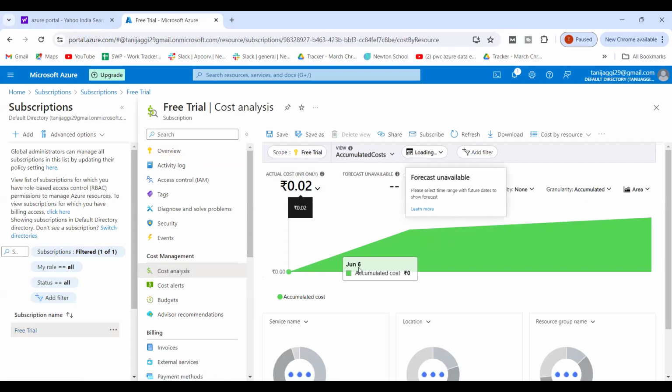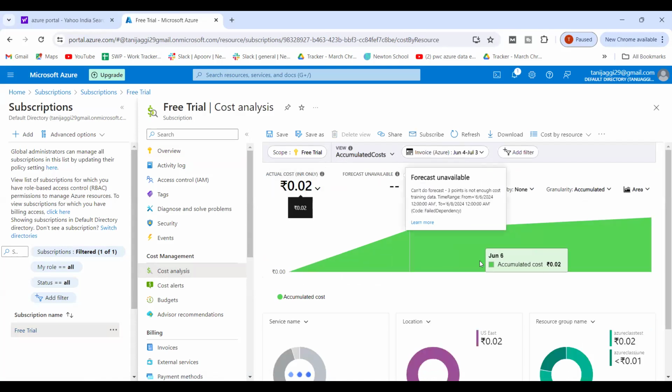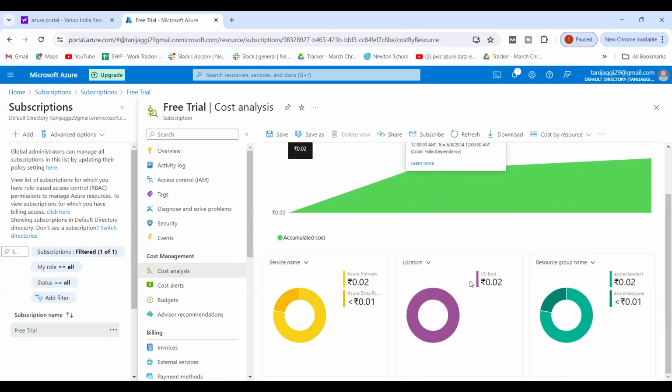See, right? So over here it says which location I am on. I'm on US East location. The resource group names, as per the resource group name, it is giving me the services I have used. So as of now, I've just created an Azure Data Factory and Azure Purview. So for which, what amount is being consumed, right?